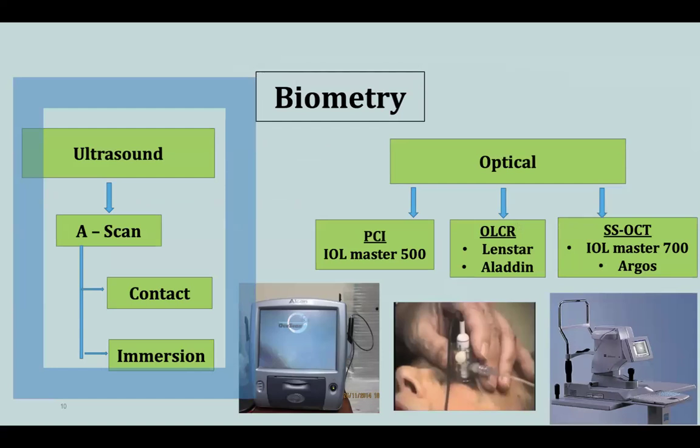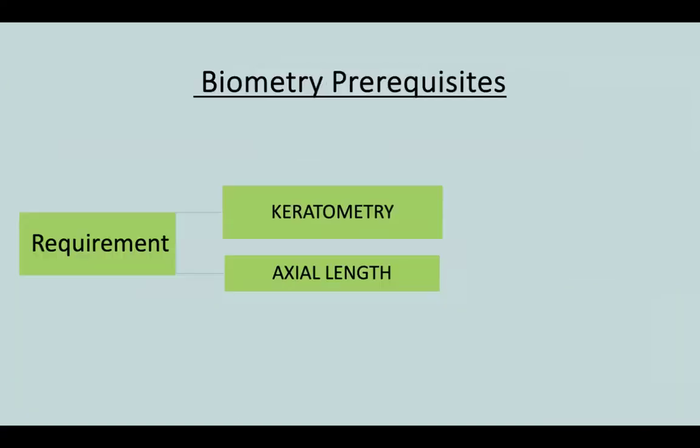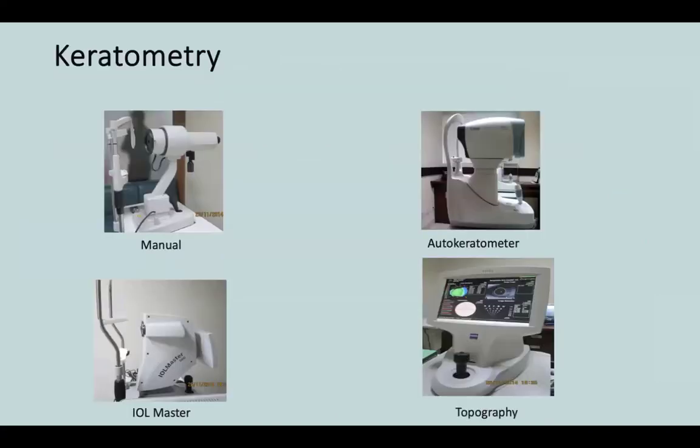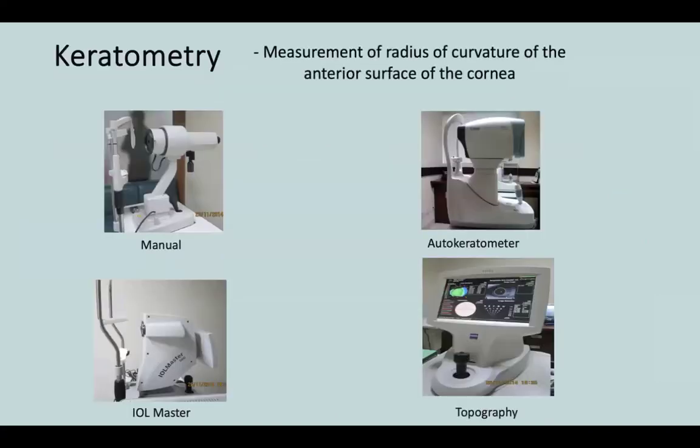For the ultrasound A-scan biometry, as we were saying, the minimum two requirements are keratometry and axial length. Let's first talk about these. What is keratometry? Keratometry is the measurement of the radius of curvature of the anterior surface of the cornea. This can be done with many machines: we can do it with the manual keratometer, with the autokeratometer, with the IOL Master itself, or our tomography machine also gives this reading.